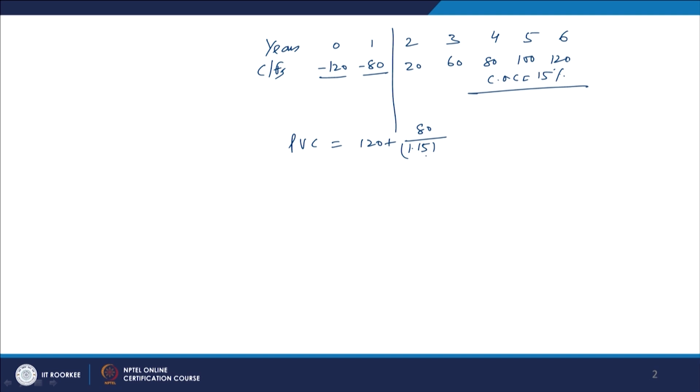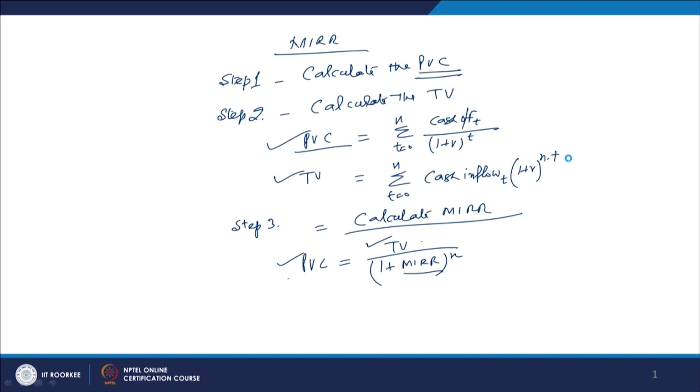If you solve this, 120 plus 80 discounted at the rate of 15%: the 80 comes down to 69.6, meaning 80 invested after 1 year is equal to 69.6 of the current value. And if you calculate this, the amount becomes 189.6 crores. This is the total investment we are calculating. So, we have calculated the first thing given to us in the model, the present value of the cost.